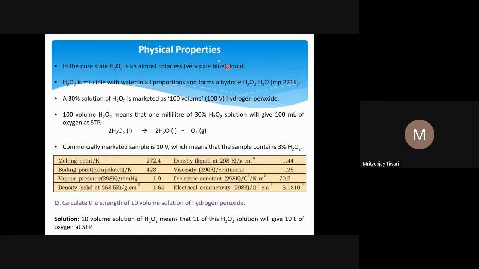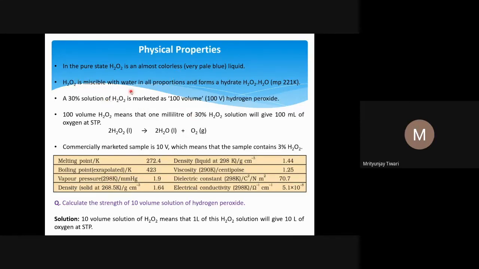So the physical properties of H2O2: in the pure state it is almost colorless. You might have seen H2O2 used in cleaning wounds. When you go for any treatment and dressing of a wound, you see some liquid is used for the dressing, and that liquid is the disinfectant. It disinfects if a bacterial infection is there. They wash it with the H2O2 water, and the color you might have seen is a very light, pale blue color, which appears as if it is almost colorless.